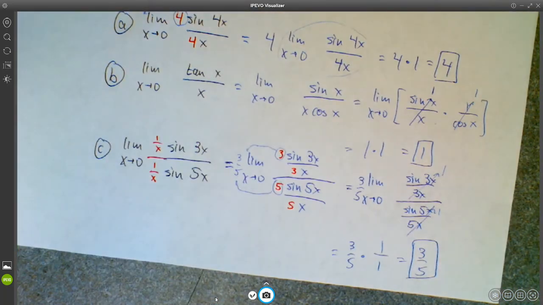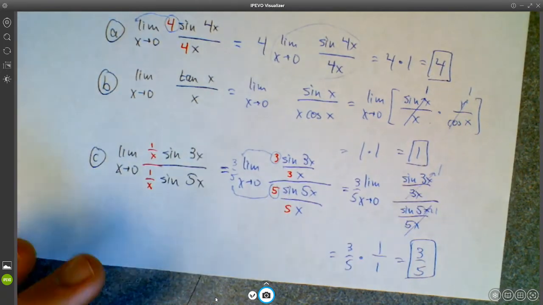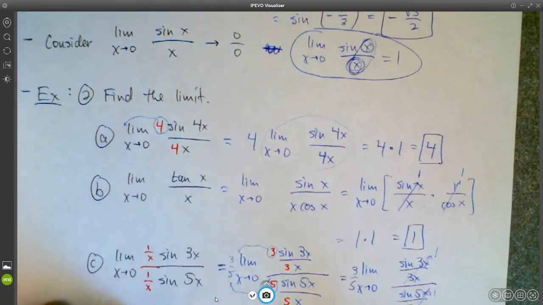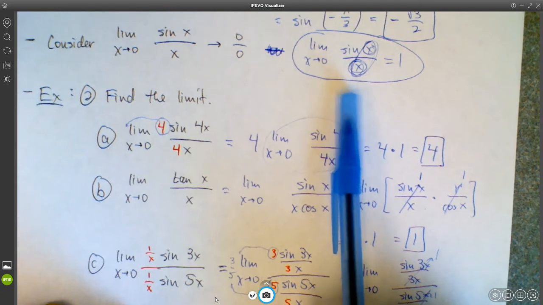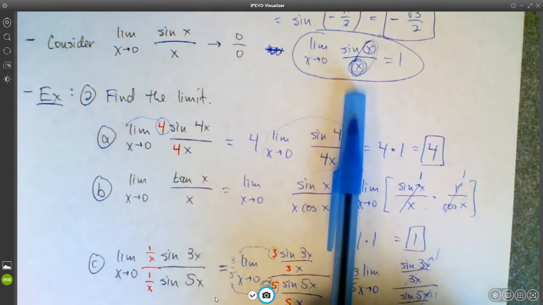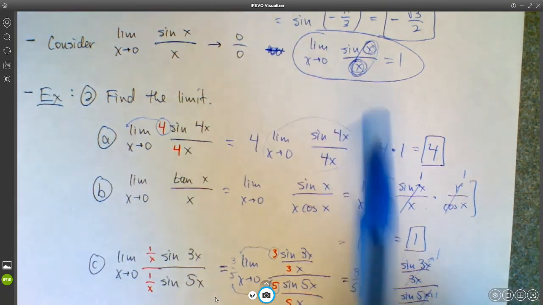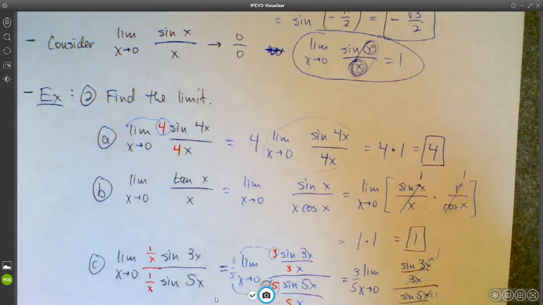And that's that limit. So the moral of the story is you try to rewrite it so that it looks like sine x over x, or x over sine x, or 1 minus cosine x over x, right? Any of those things.